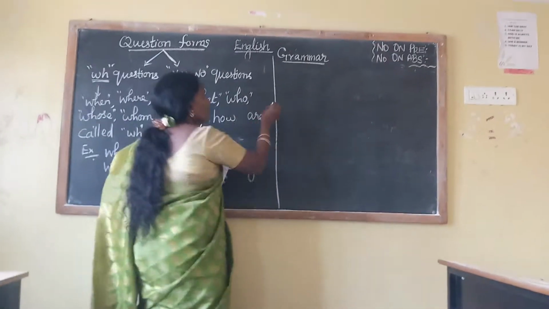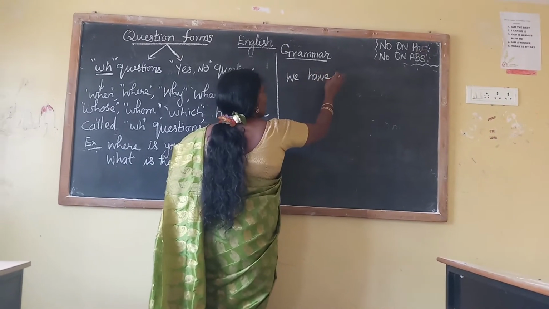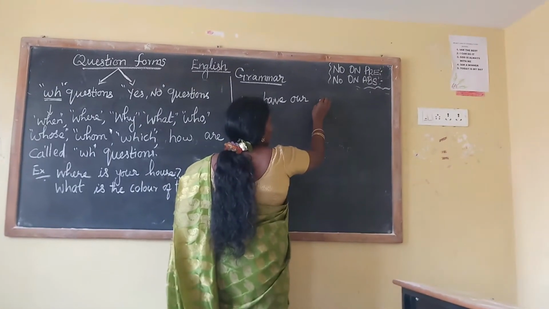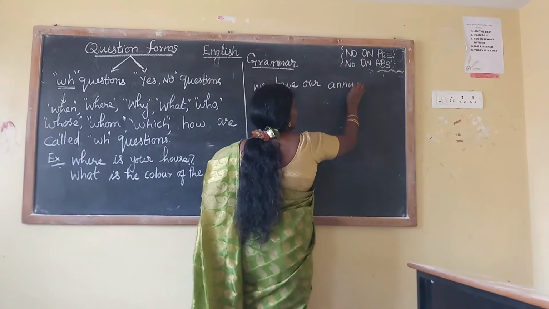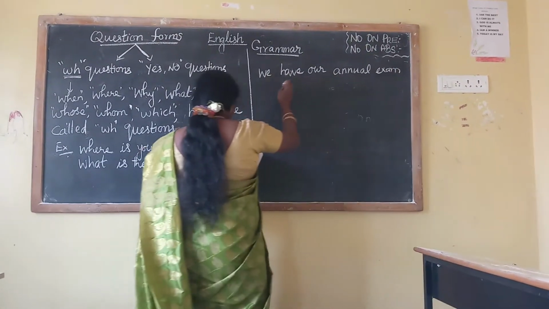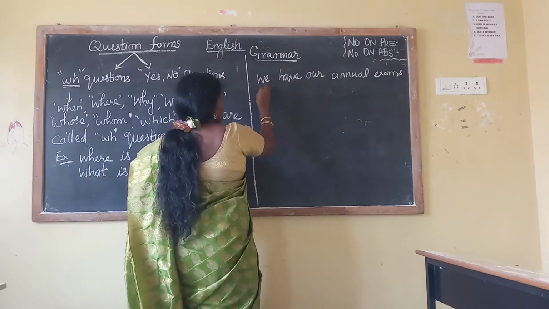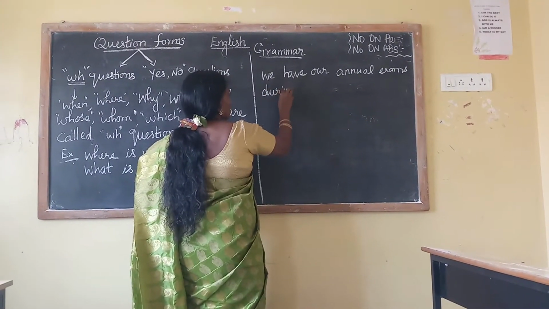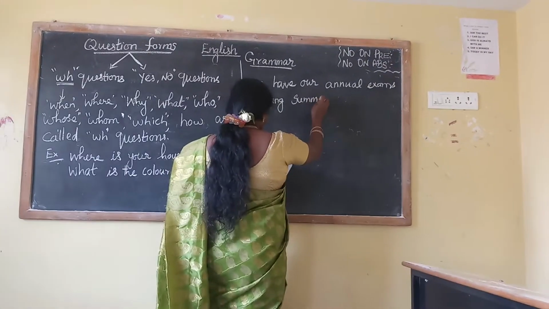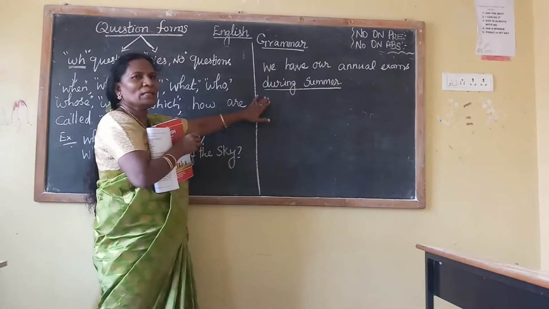We have our annual exams during summer. Okay, I underline the words here, during summer.